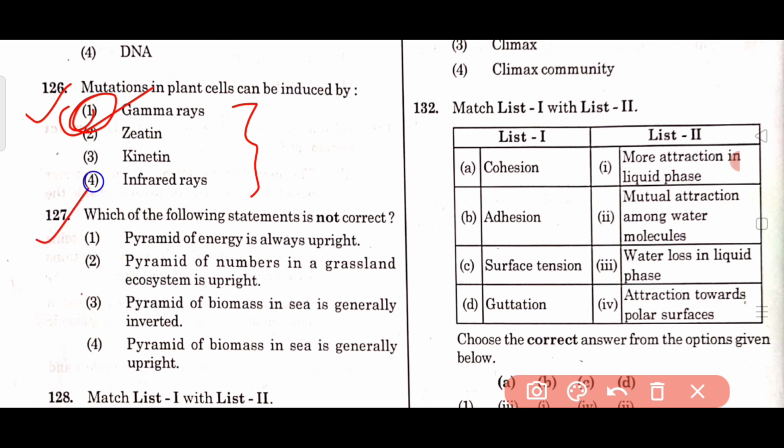Then question number 127. Which of the following statements is not correct? Option number 1, pyramid of energy is always upright. This one is right. Then option number 2, pyramid of numbers in a grassland ecosystem is upright. This one is also correct. Then pyramid of biomass in sea is generally inverted. This one is also correct. Then pyramid of biomass in sea is generally upright. This is not a correct statement. So for question number 127, option number 4 is the right answer.